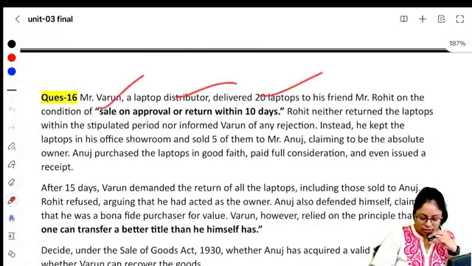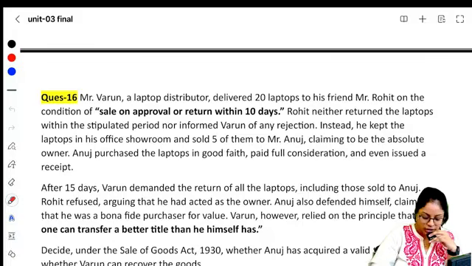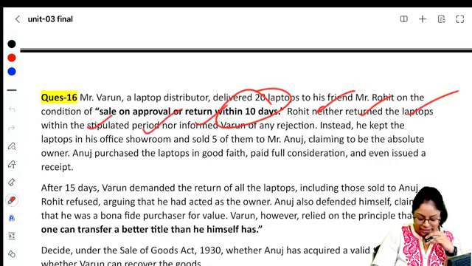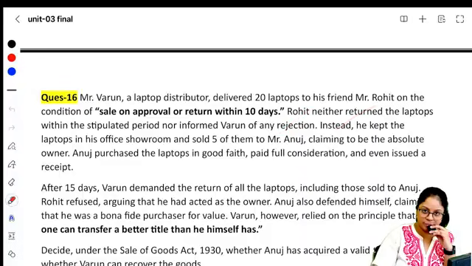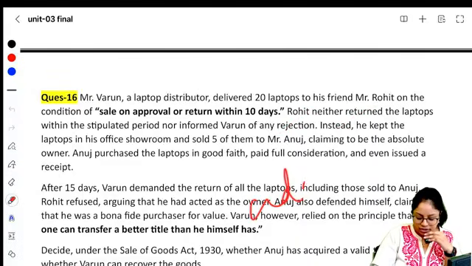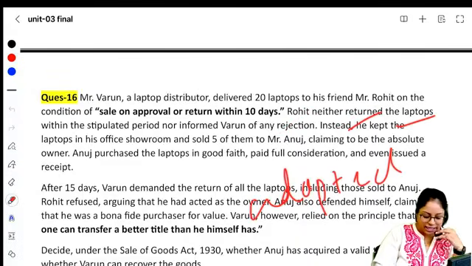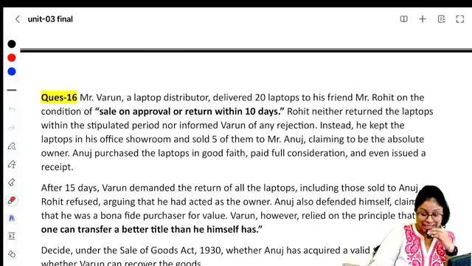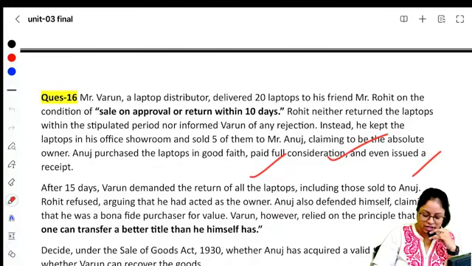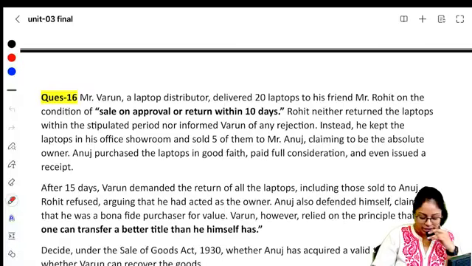Mr. Varun, a laptop distributor, delivered 20 laptops to his friend Mr. Rohit on the condition of sale or return basis within 10 days. Rohit neither returned the laptops within the stipulated time nor informed Varun about rejection. That means he has indirectly adopted the sale. Instead, he kept the laptops in his office showroom and sold 5 of them. That also shows that he has accepted the sale. To Mr. Anuj, claiming to be the absolute owner, Anuj purchased the laptops in good faith and paid full consideration and even issued a receipt.